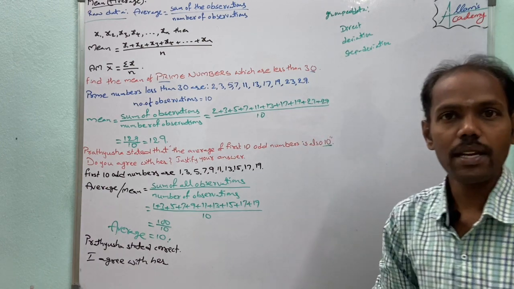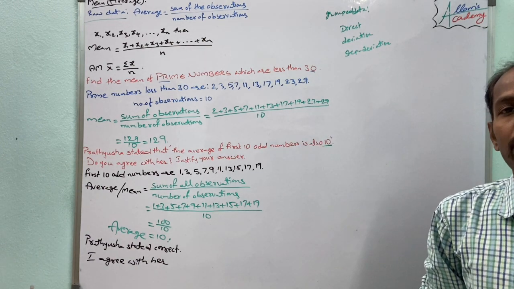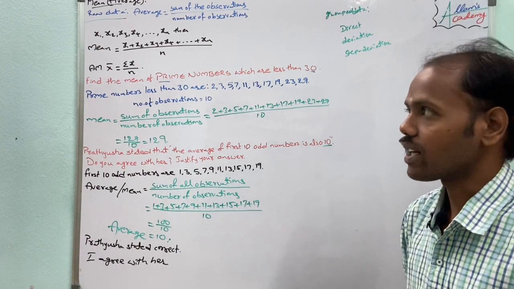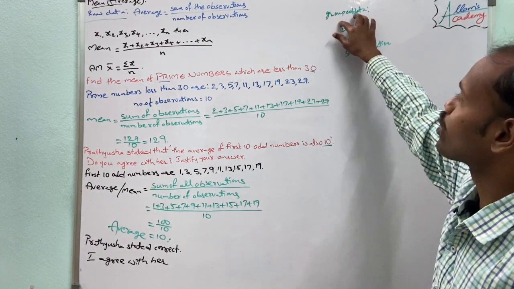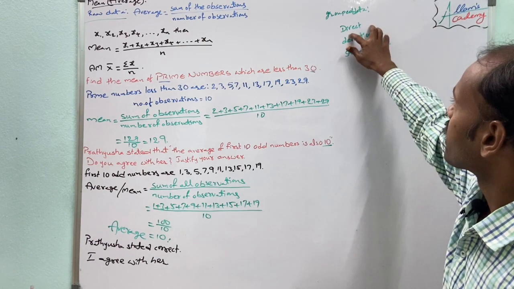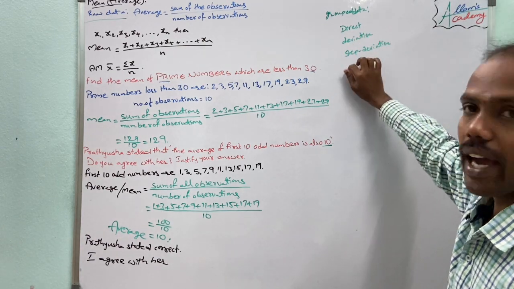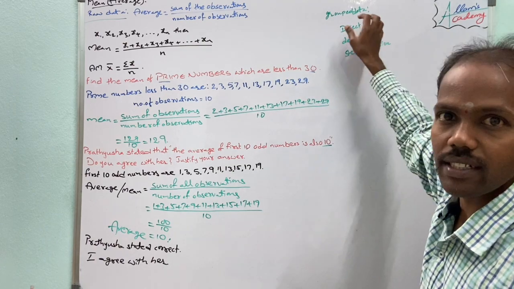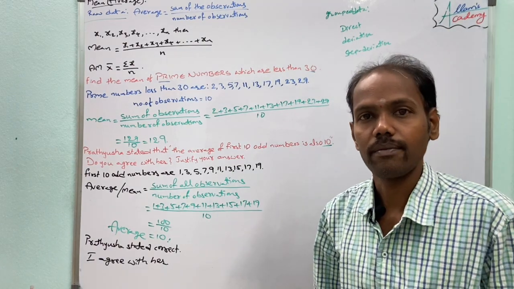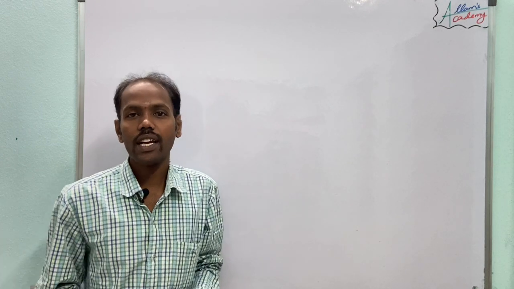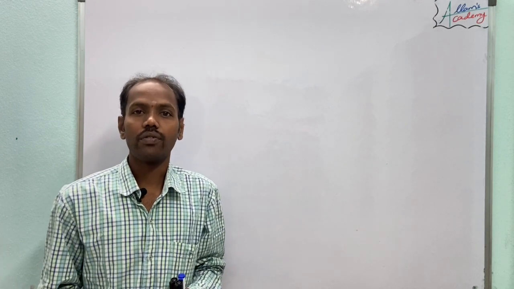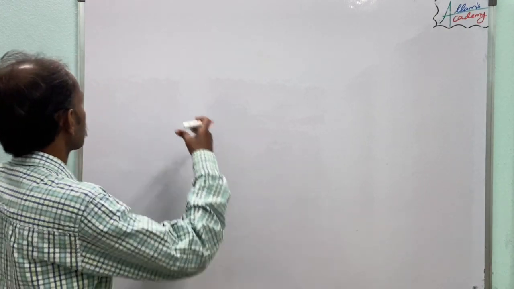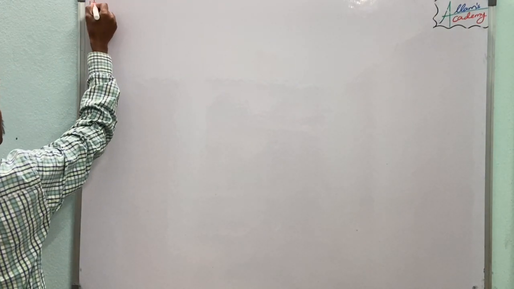So in these three methods, any one method we have to take and calculate the mean of the data for a group data: direct method, deviation method and step deviation method. In this, the first one is the direct method, which we see now. For finding the mean of group data, we see the direct method first. So in that direct method